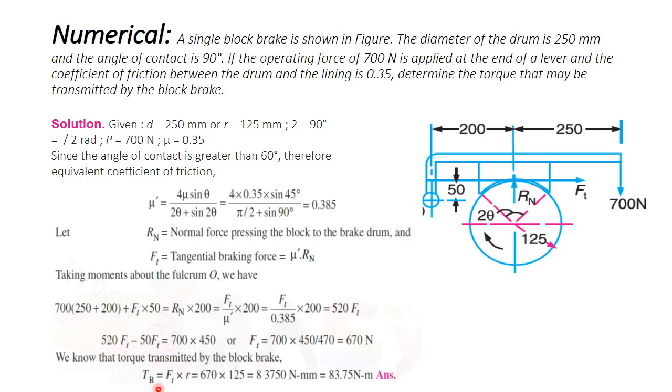Already we know that the transmitted torque TB is equal to Ft multiplied by R, where R is the distance from Ft to the center of the drum, which is the radius of the drum, 125 mm. What is the value of Ft? I already got 670 Newton. 670 multiplied by 125 mm is equal to 83750 Newton mm, and converted into Newton meter it is 83.75 Newton meter. That is the final answer of that question.